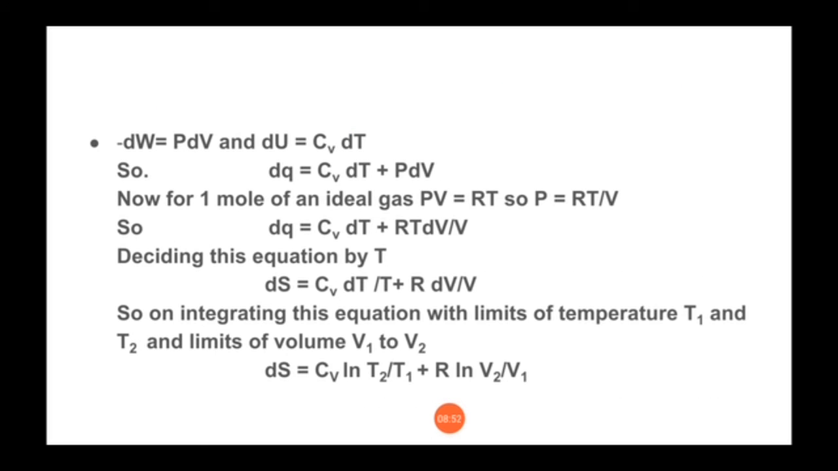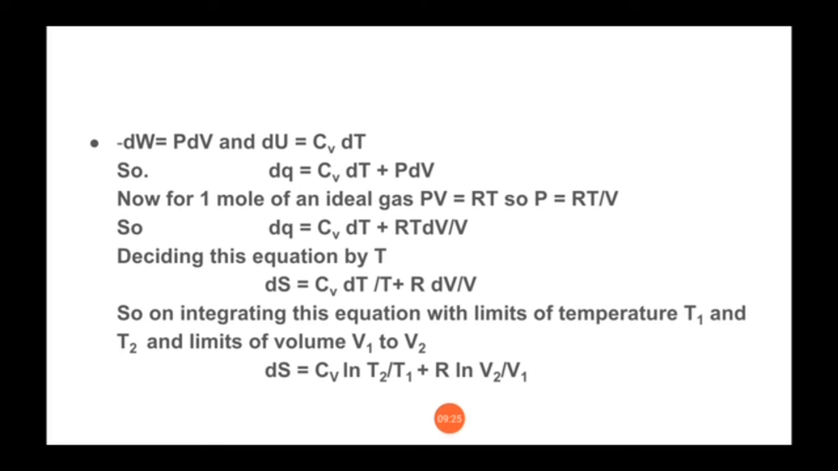But this equation, as we know, is mainly for 1 mole of an ideal gas. But we have to understand that whenever any chemical reaction is going on, every time there will not be 1 mole. So for n moles of an ideal gas, our equation becomes delta S is equal to n Cv ln T2 by T1 plus nR ln V2 by V1.